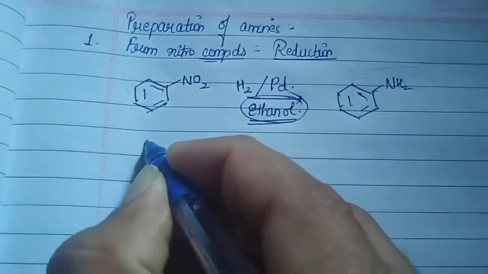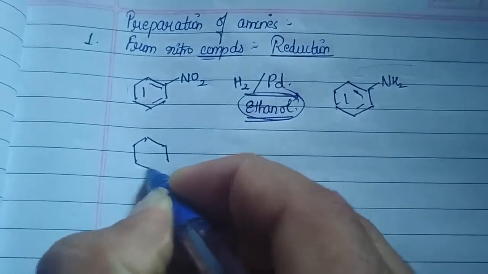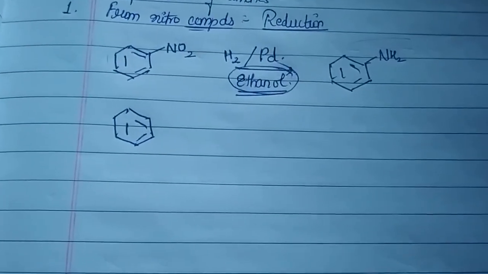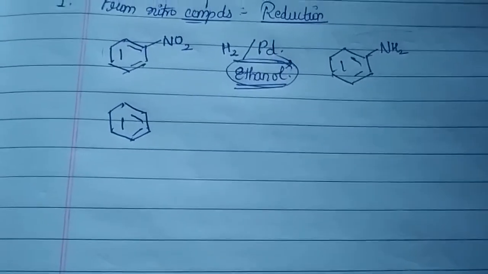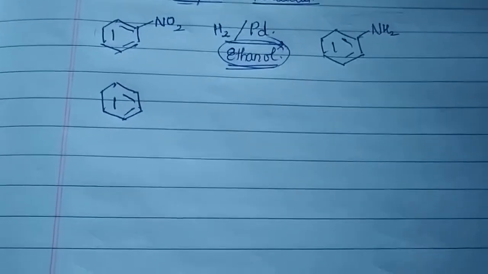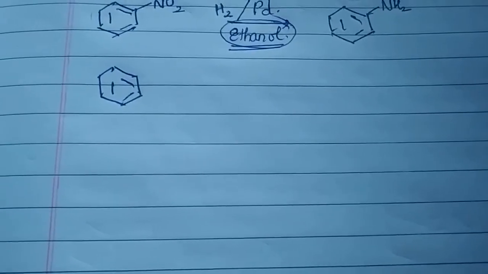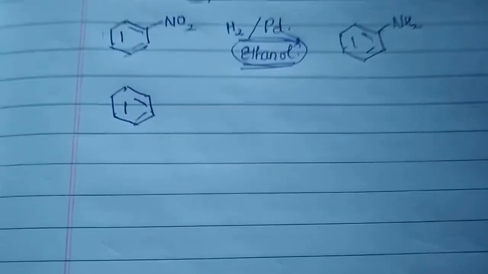So there is another method. Basically, we can also choose metal in an acidic medium. I repeat, we can also choose metal in an acidic medium. Of course, we know that whenever a metal reacts with an acid, it is going to give you hydrogen gas, not an issue.